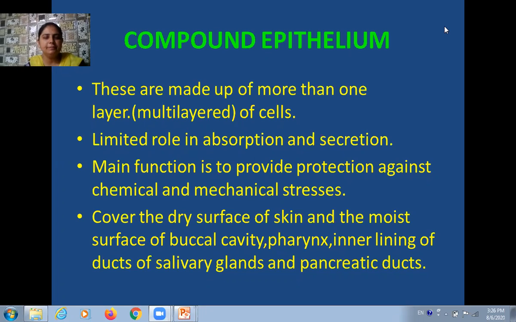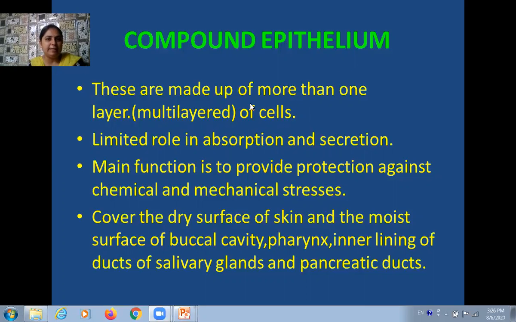Good morning, students. In today's lecture, we are going to start the second type of epithelial tissue, which is known as compound epithelium. In the previous chapter, I taught you about the various types of simple epithelium. As you all know, simple epithelium consists of a single layer of cells, whereas compound epithelium consists of many layers of cells. Thus, these are tissues which have multi-layered cells. Here I am going to tell you some important points about the compound epithelium.